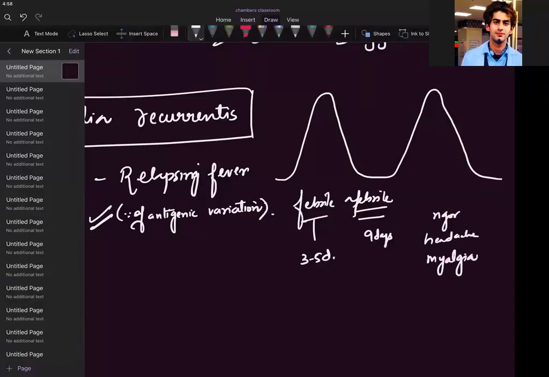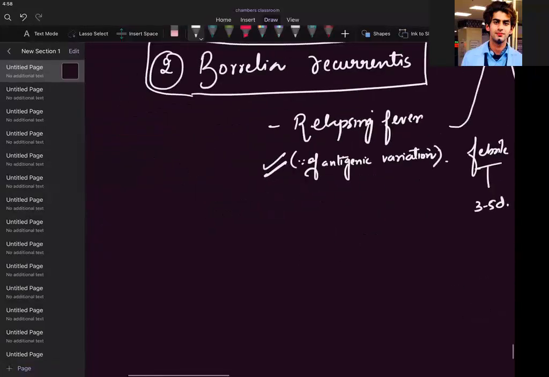Myalgia means muscle pains, and the blood smear will be positive. So if they ask you why relapsing, you should say due to antigenic variation.